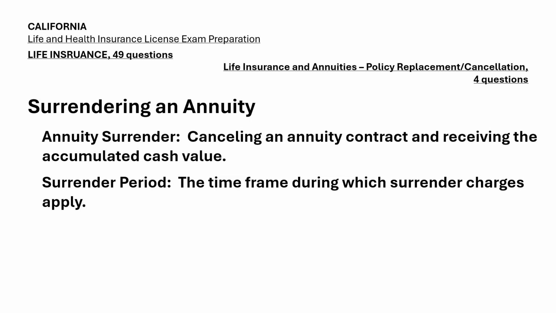Additionally, surrendering an annuity may result in tax penalties if the policyholder is under age 59½. It's important to explain to clients that while annuities provide flexibility, surrendering them prematurely can be costly. Encouraging clients to understand the full surrender terms will help them make informed decisions about whether to cancel or continue their contract.